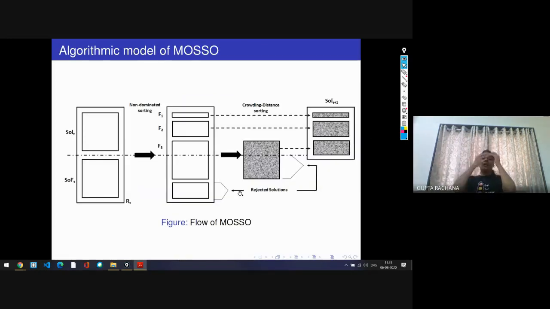Okay. Now let's discuss the algorithmic model of Mosso. So here you can see, for example, this is the population of the female spider, the decision variable of the female spider. This is the decision variable of the male spider. Now, this is the decision variable of both male spider and female spider, and these are the decision variables of the child population.